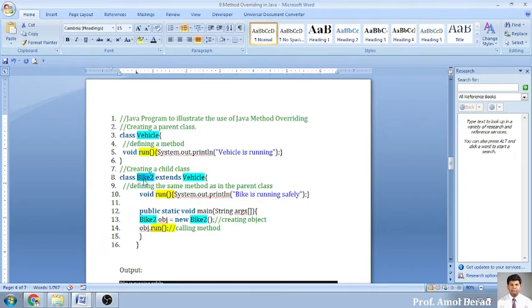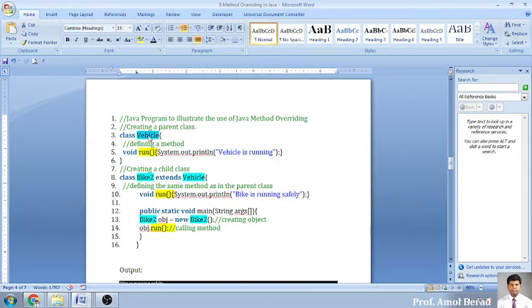This is a subclass that has inherited vehicle, that is the superclass. There is a run function in the superclass and there is a run function in the subclass. I am creating an object of the subclass and calling the run function which is present in the subclass and superclass also. What will be the output? Will it be this one or will it be this one?